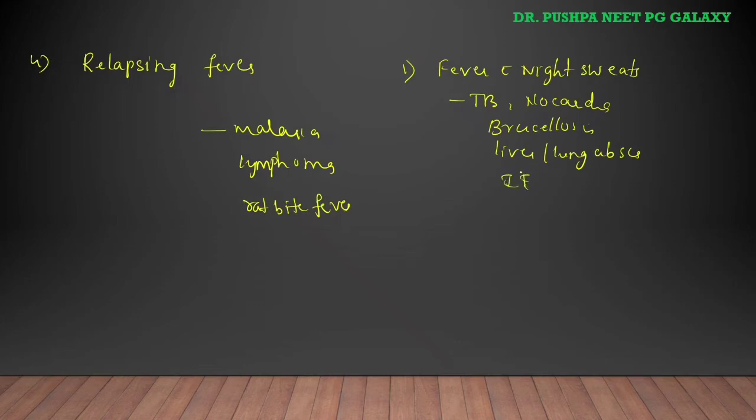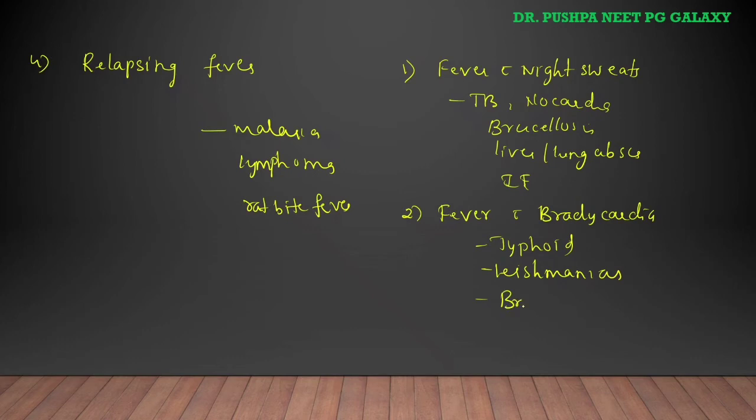One more is fever with bradycardia. What are the conditions where we can see fever with bradycardia? It is a feature of untreated typhoid, leishmaniasis, and it can be seen in untreated brucellosis also.